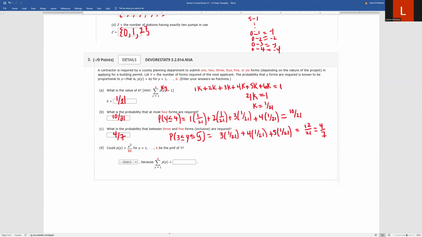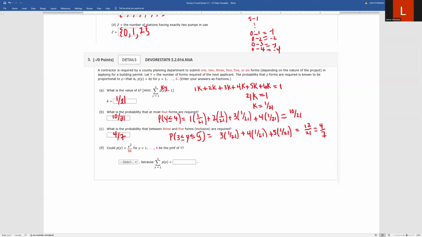And then, could P of Y equals Y squared over 86 for Y's 1 through 6 be a PMF of Y? Remember, that's probability mass function of Y. Now, here's the situation with this. We have to check this to see if it equals 1. So we have to do the summation that they've described. And if it doesn't equal 1, like this is supposed to equal 1, remember that was our hint, then we cannot say that that's a valid PMF.